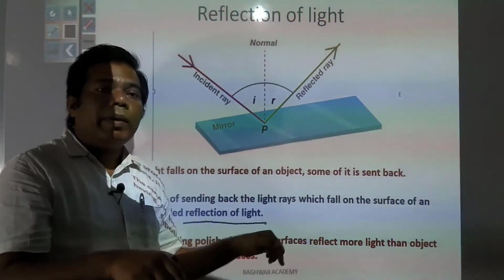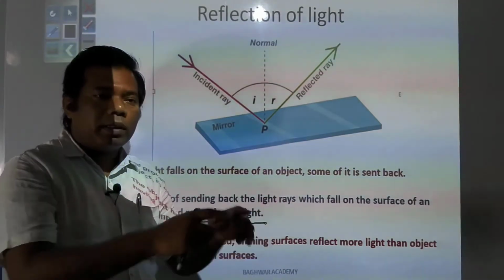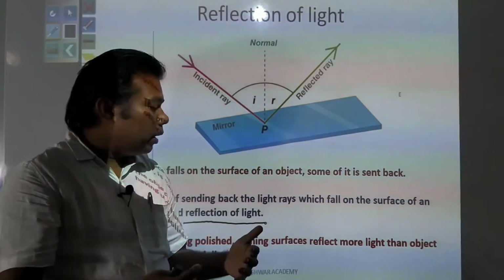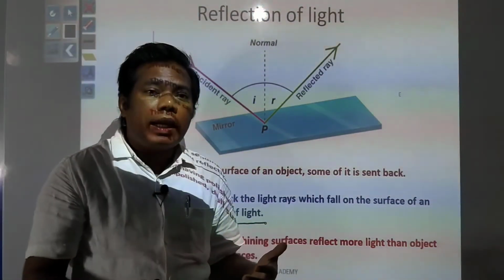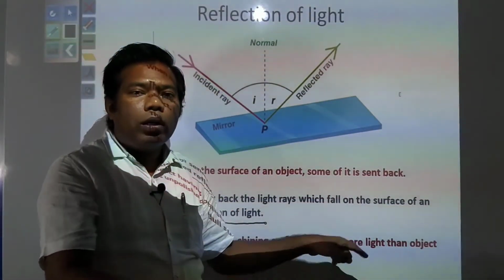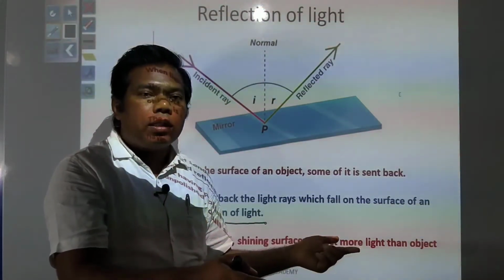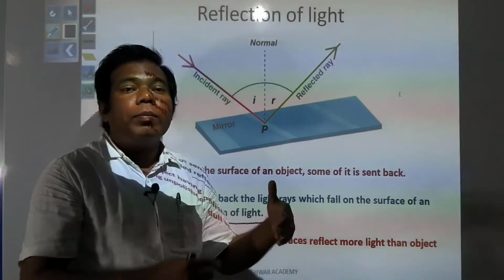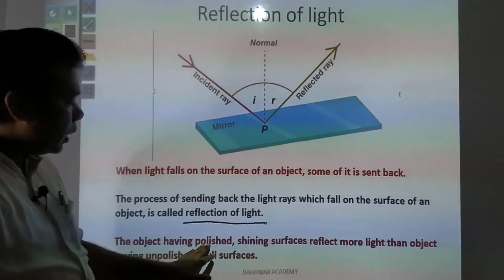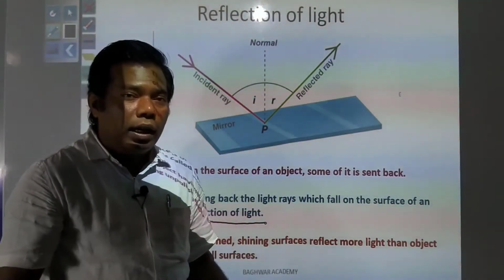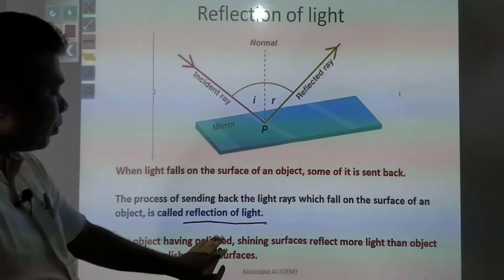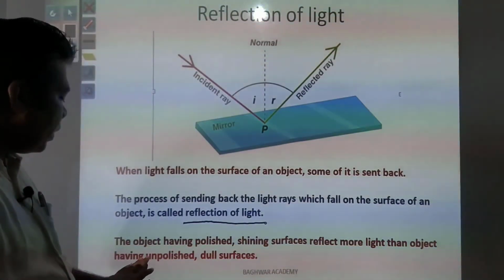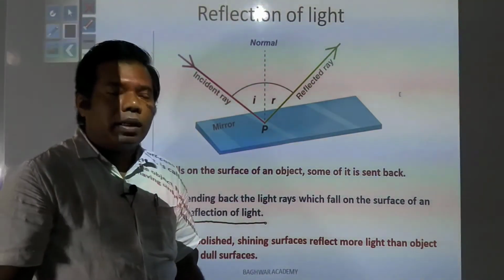Your instrument box or even your mobile are very smooth and shiny, so they reflect back. Objects which are not very shiny, like your cushions, sofas or curtains, do reflect light, but as compared to polished shining surfaces, that is less. So objects having polished shining surfaces reflect more light than objects having unpolished or dull surfaces.